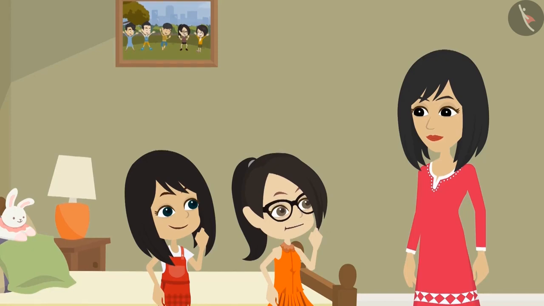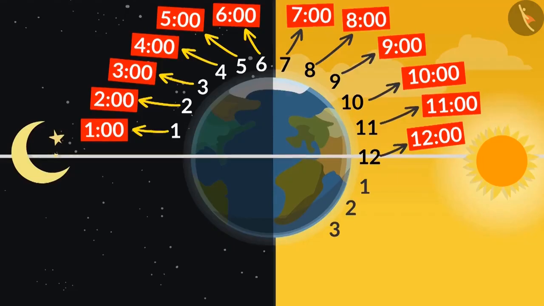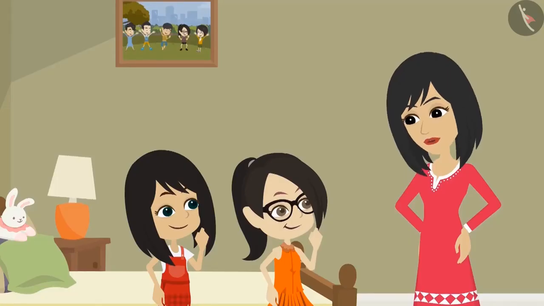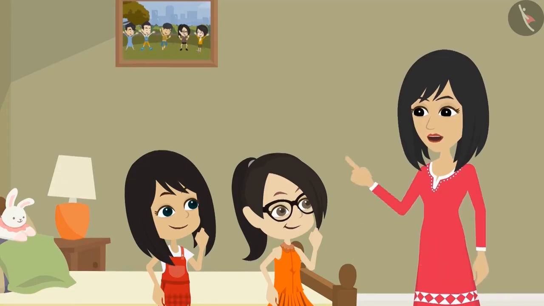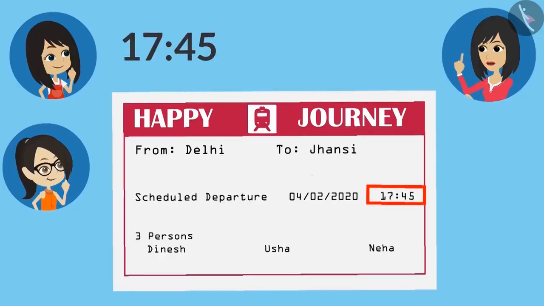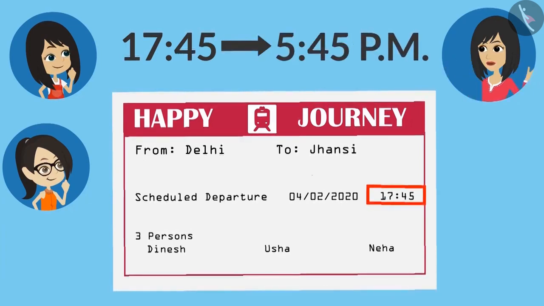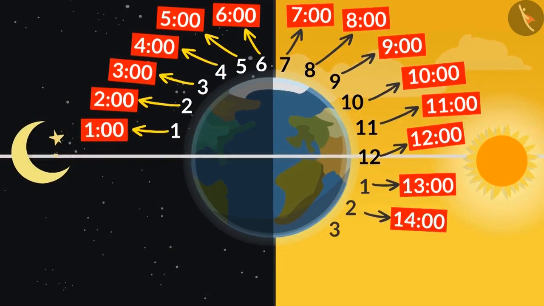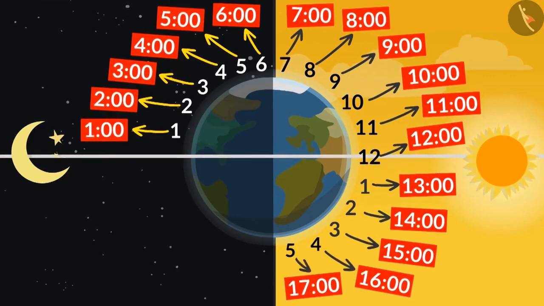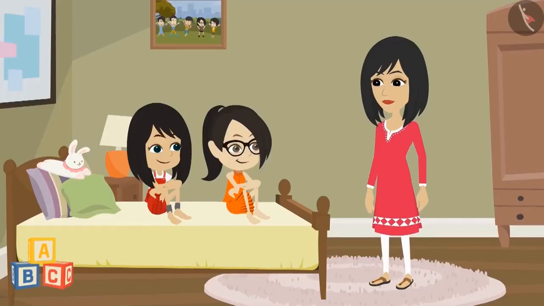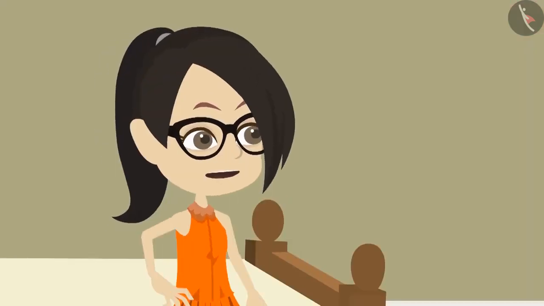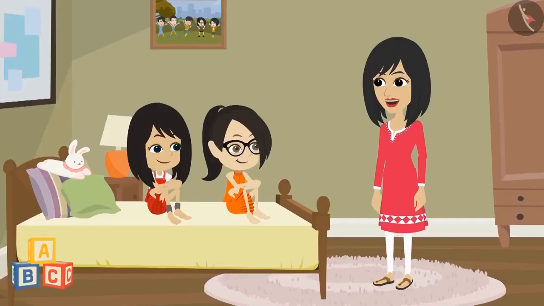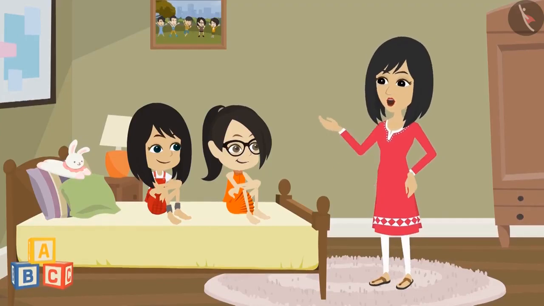So does this mean that writing in the 24 hours format, 1 o'clock in the afternoon will be written as 13:00? Yes. And when I saw that our train is at 45 minutes past 17, I said that our train is at 45 minutes past 5 o'clock in the evening. Because you started reading after 12, 13, 14, 15, 16 and 17. That means 5 o'clock in the evening. Yes, Neha. Then how will we write 12 o'clock at night? Why don't you try it yourself?